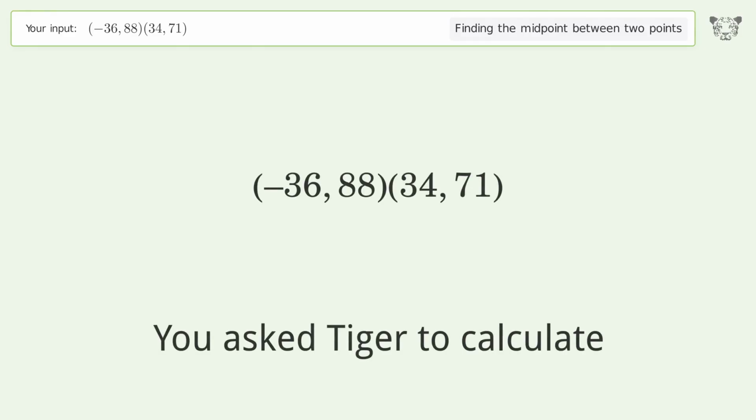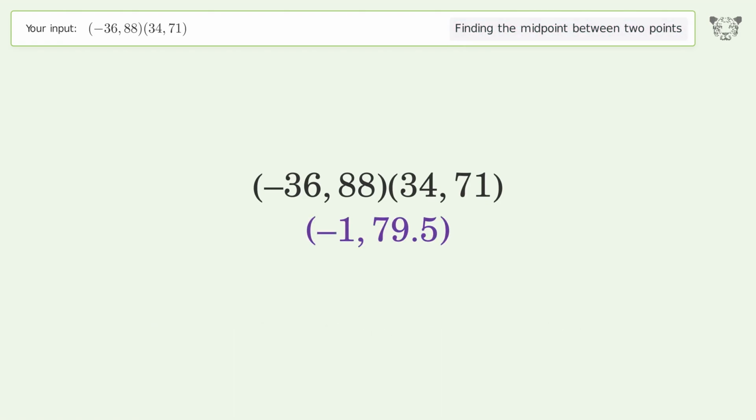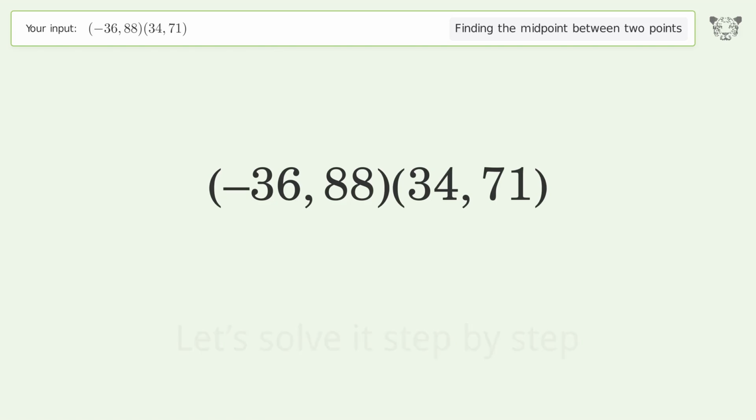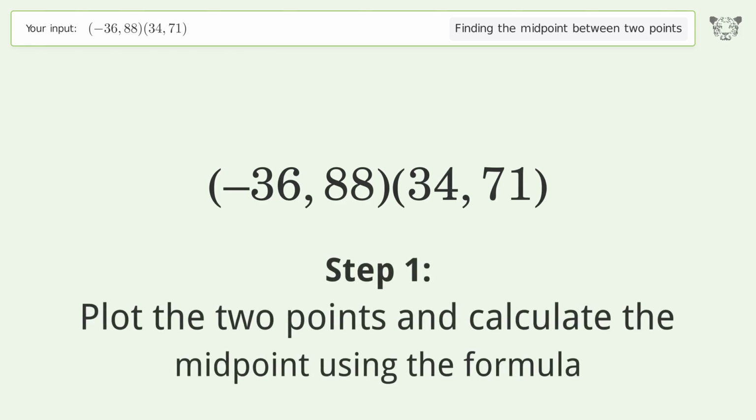You ask Tiger to calculate. This deals with finding the midpoint between 2 points. The midpoint between the 2 points is -1, 79.5. Let's solve it step by step. Plot the 2 points and calculate the midpoint using the formula.